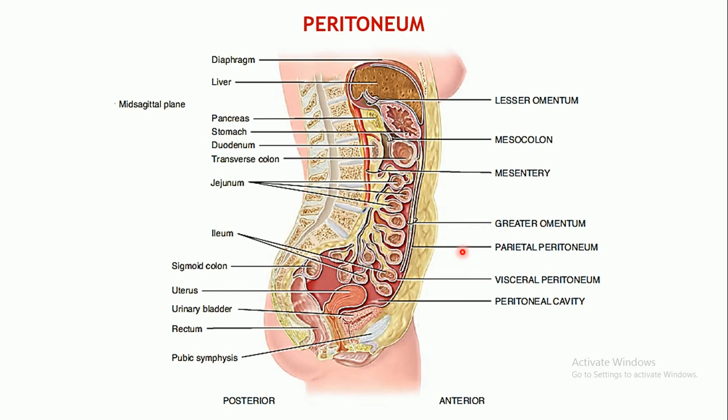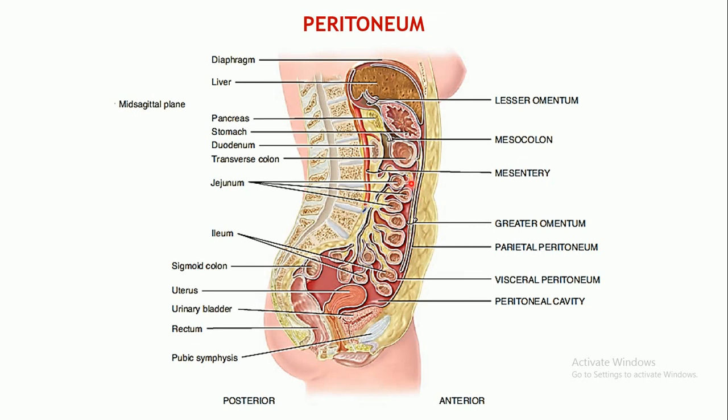As I've told you, it's a double-layer structure. All of the abdominopelvic cavity is lined by the outer layer of the peritoneum, and that layer is known as the parietal peritoneum. This one, the outer lining. Whereas the second layer, which is in contact with the organs, here, this is the mid-sagittal plane. These are your small intestines. This is the uterus. This is the sigmoid colon. This is the transverse colon. This is your stomach, liver.